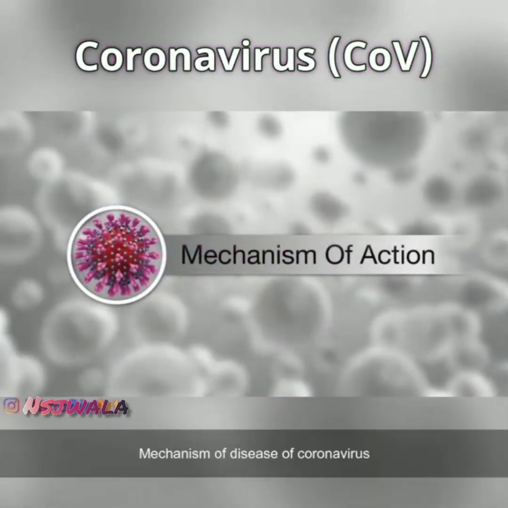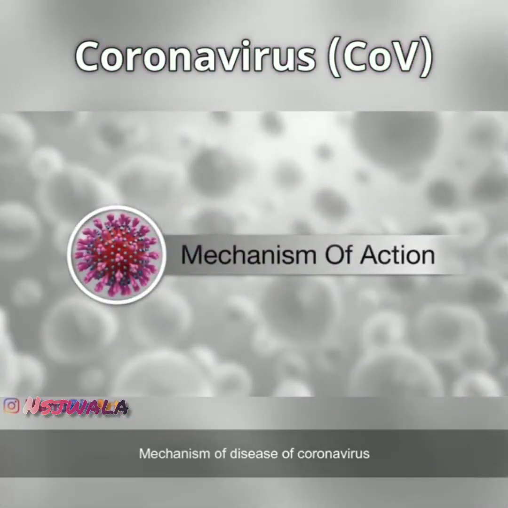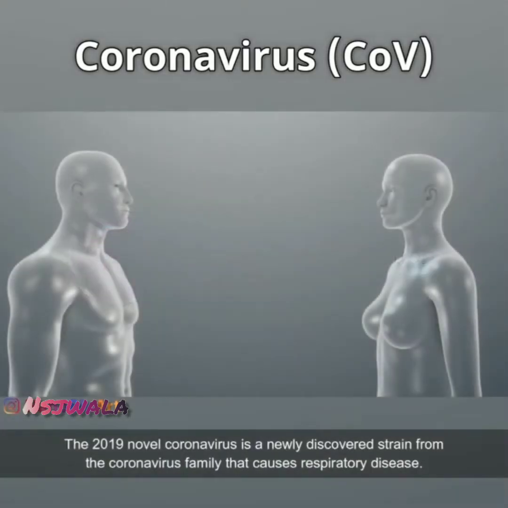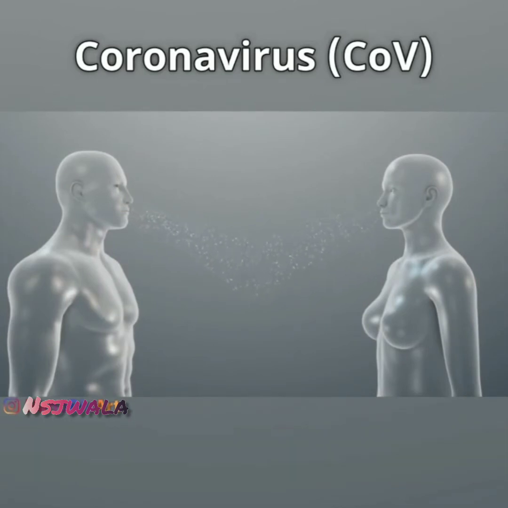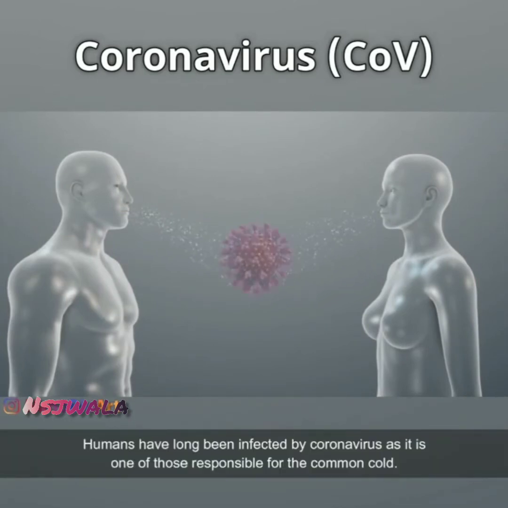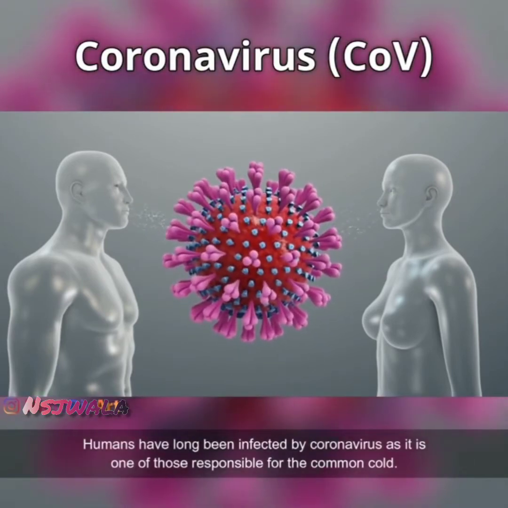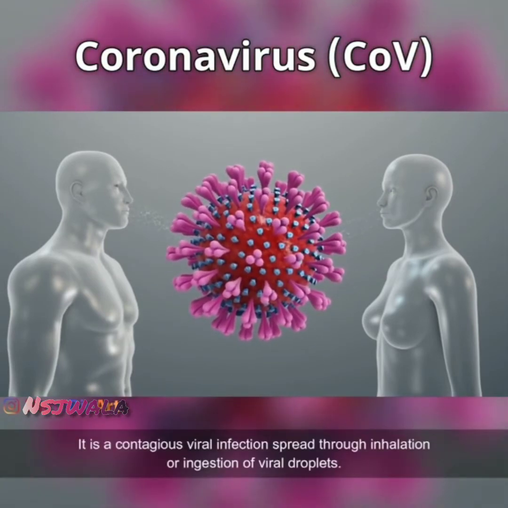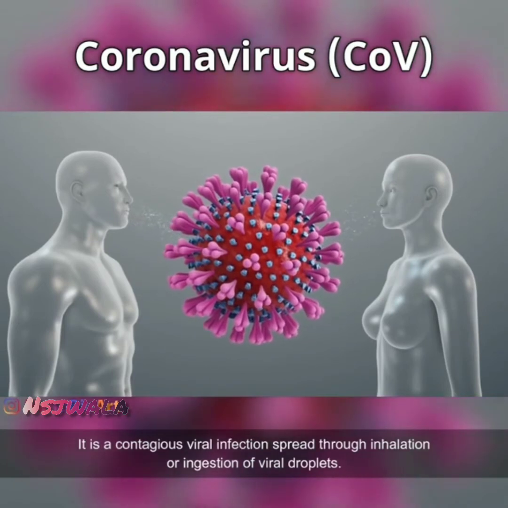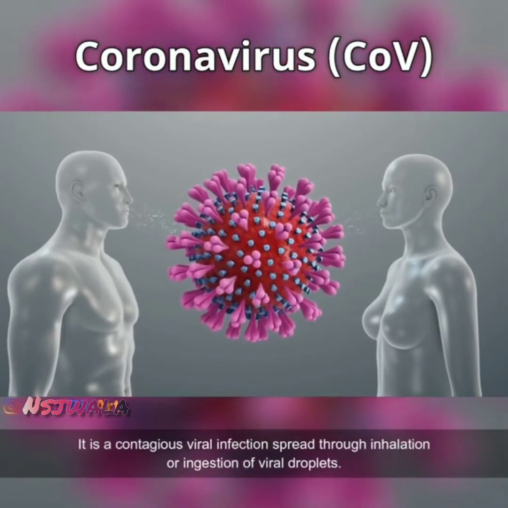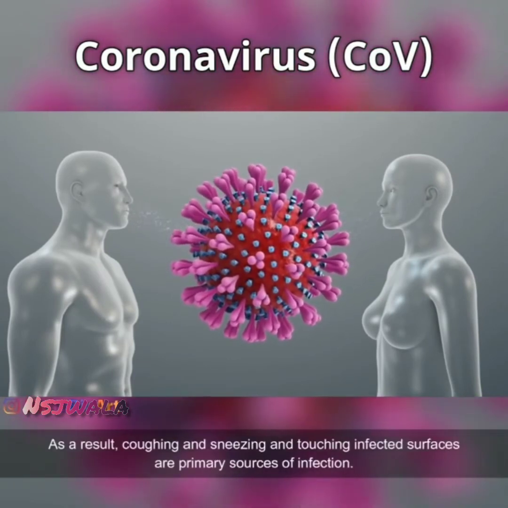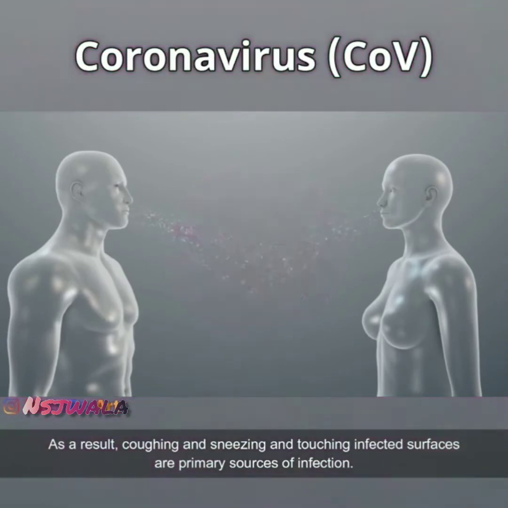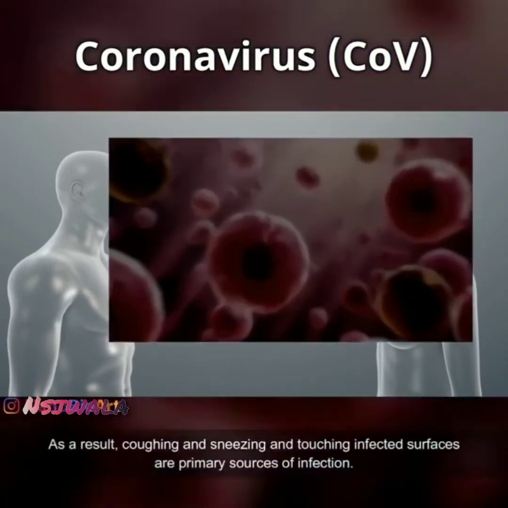Mechanism of action, mechanism of disease of coronavirus. The 2019 novel coronavirus is a newly discovered strain from the coronavirus family that causes respiratory disease. Humans have long been infected by coronavirus as it is one of those responsible for the common cold. It is a contagious viral infection spread through inhalation or ingestion of viral droplets. As a result, coughing and sneezing and touching infected surfaces are primary sources of infection.